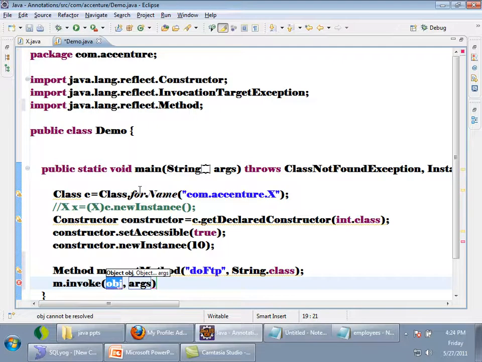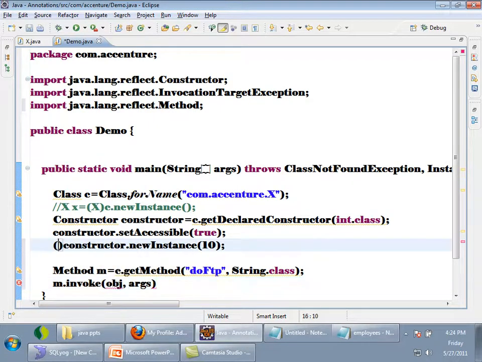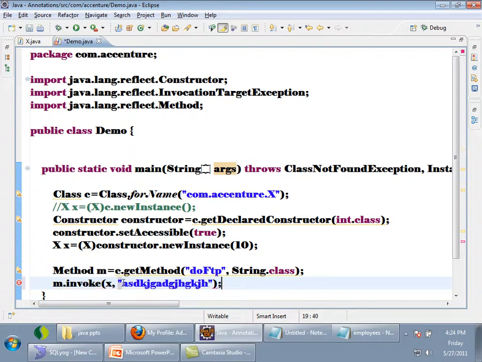Once I call constructor.newInstance, I'll get an object, and I'll take it inside a reference x. So I want to invoke on this x object, and as arguments I'll pass some string object. Now what I want is for this method doFTP to be invoked with this value as a parameter. Now let us see.